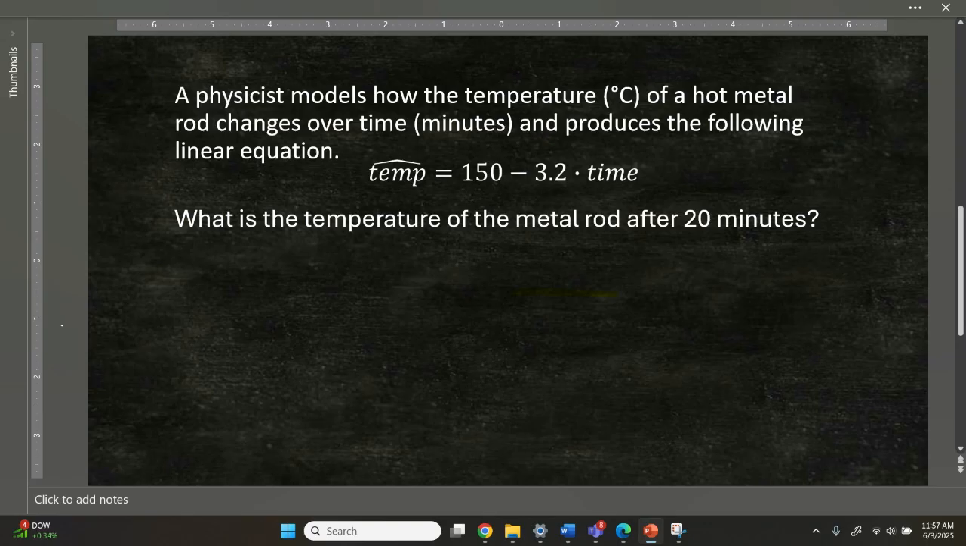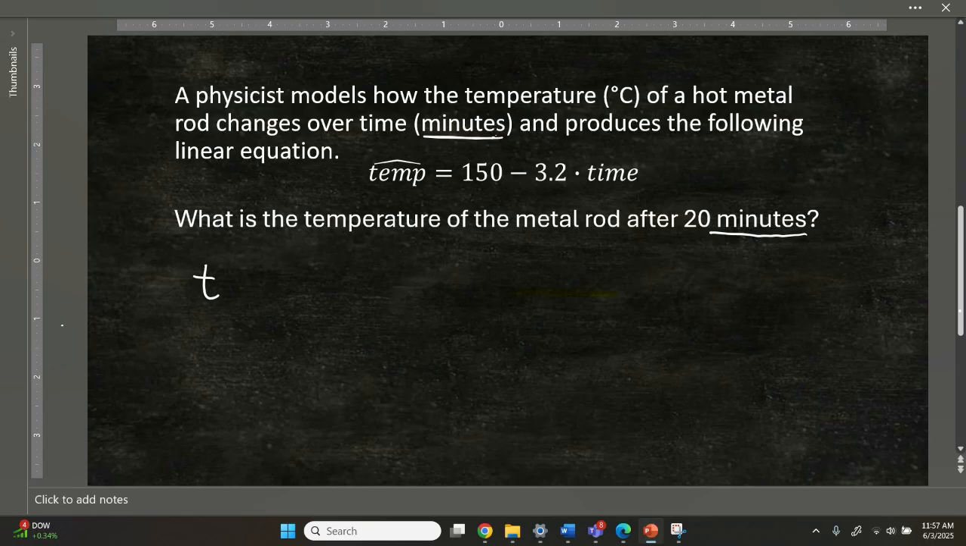So this equation, temp equals 150 minus 3.2 times time, is a linear equation that relates the two variables. Our question we're going to answer today is, what is the temperature of the metal rod after 20 minutes? So we're fortunate that the question itself asked about minutes here, and that's the same unit our model is in, so there's no conversion needed.